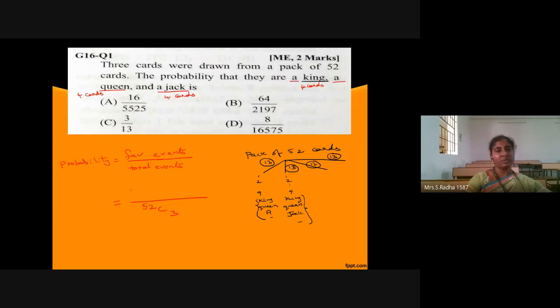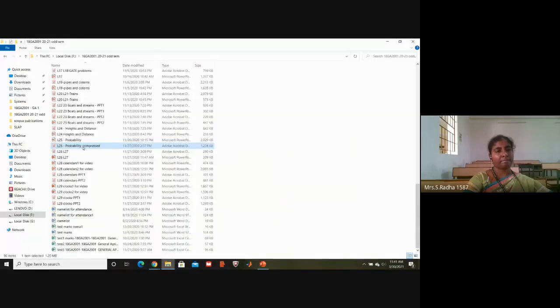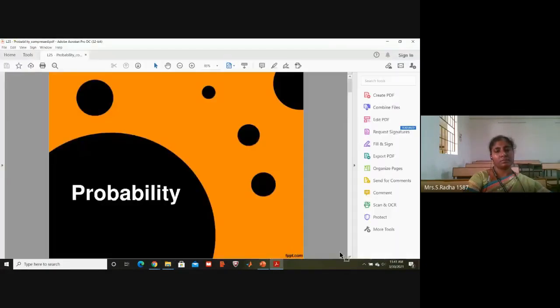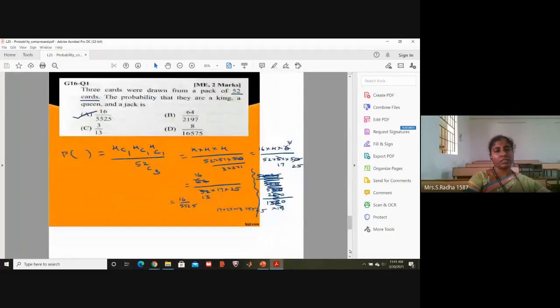So from the 4 king cards, 1 card is drawn, plus second from the 4 queen cards, 1 card is drawn, and from the third one, from the 4 jacks, 1 card is drawn. Okay, let me check whether it is multiplication.